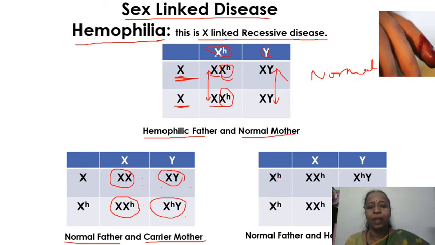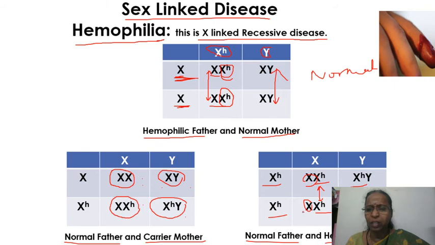Suppose the mother is hemophilic and the father is normal. In that case, the mother gives her defective X chromosome to the daughter, but the father gives a normal X chromosome to the daughter. So both daughters are going to be carriers, whereas the mother passes on her defective hemophilic gene to her sons.